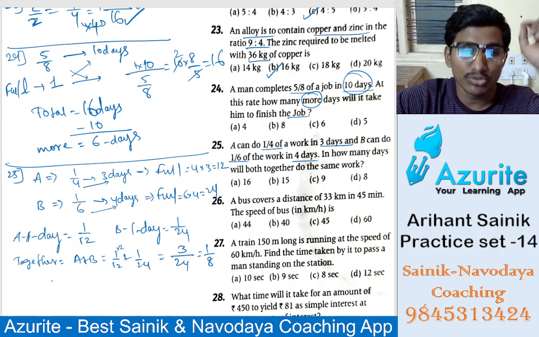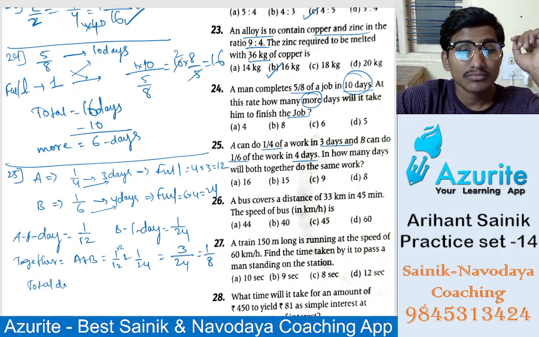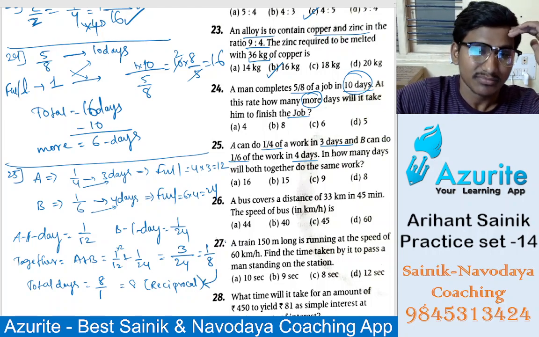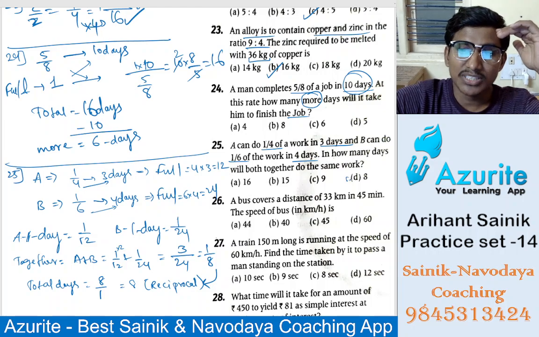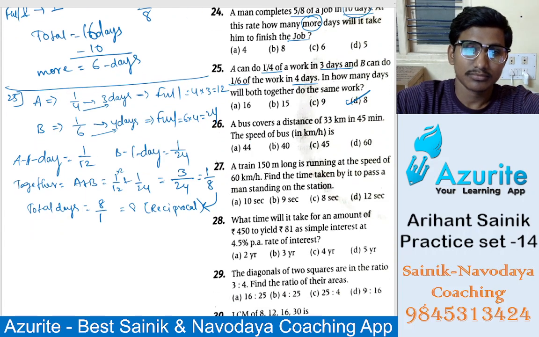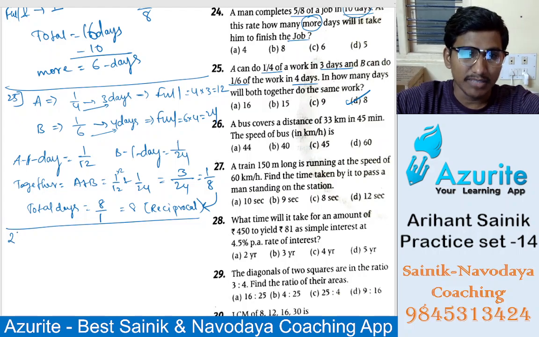So the total days will be 8 by 1, just take the reciprocal. So 8 is the answer, option D. Sir, why did you take the reciprocal? That is how you have to do it, because that is the time. Understand?